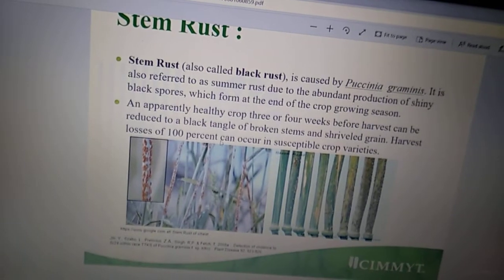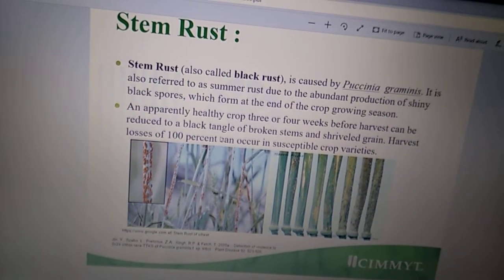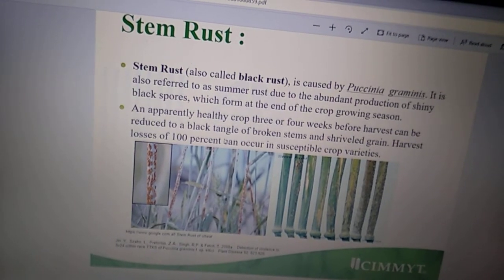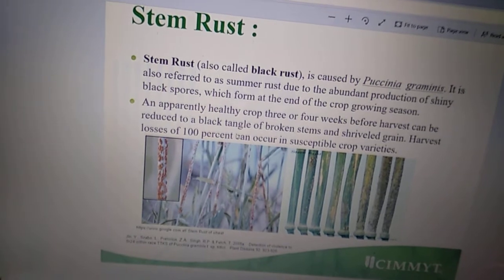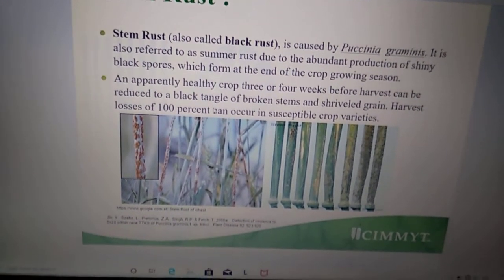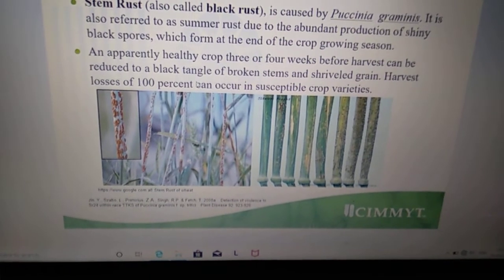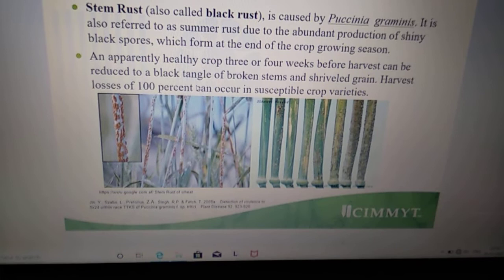Now we discuss the stem rust. Stem rust is also called black rust, caused by Puccinia graminis. It is also referred to as summer rust due to the abundant production of shiny black spores which form at the end of the crop growing season.